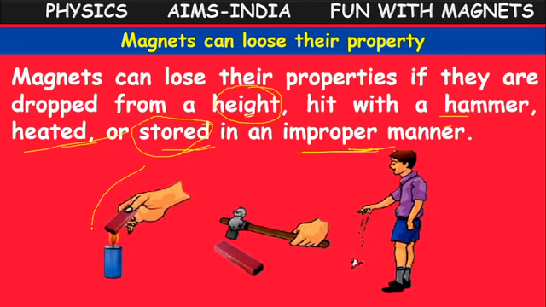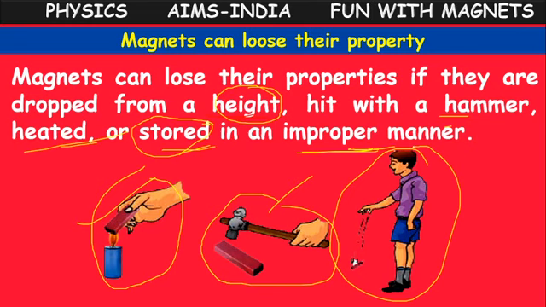Here in the first case, we are heating it. In the second case, we are hitting it. In the third case, we are dropping it from a height. If we do like this, there is a chance that they will lose their magnetic property.